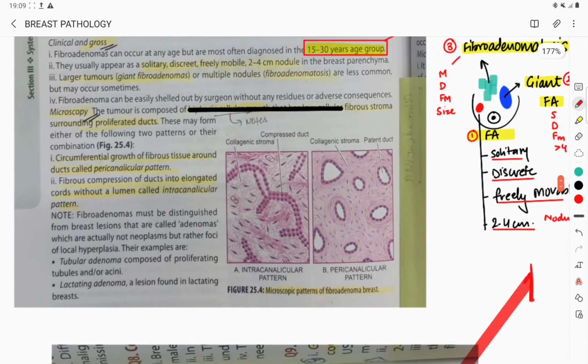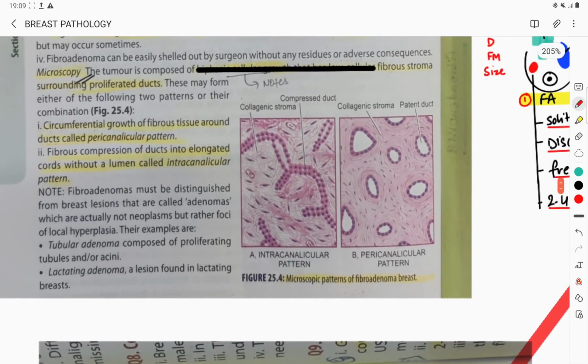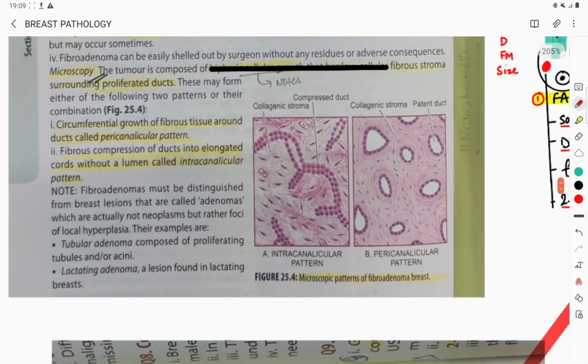Now the microscopy of fibroadenoma, if you properly see, fibrous means there will be fibrous stroma, and fibrous stroma will be surrounding the proliferating ducts. Okay, so this growth is by two methods. One is the circumferential growth of fibrous tissue around the ducts, and the other one is that the fibers are going to compress the ducts into elongated cords without a lumen.